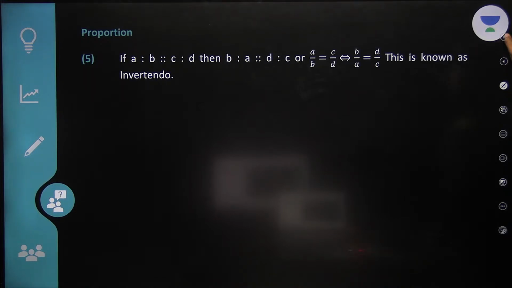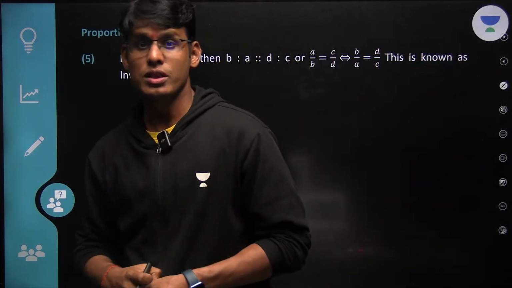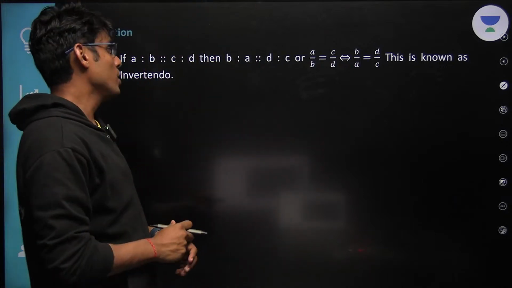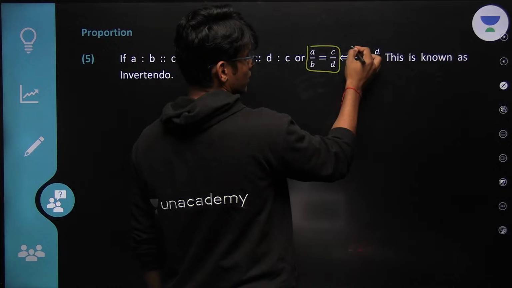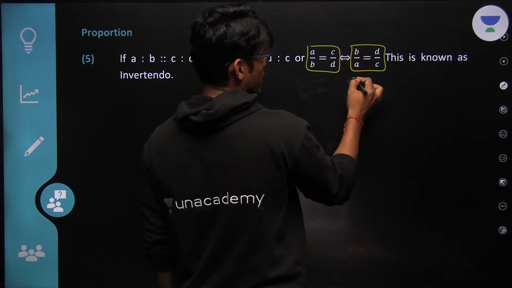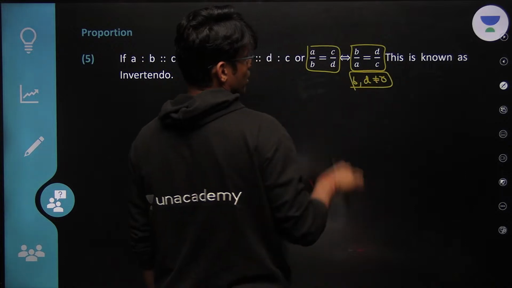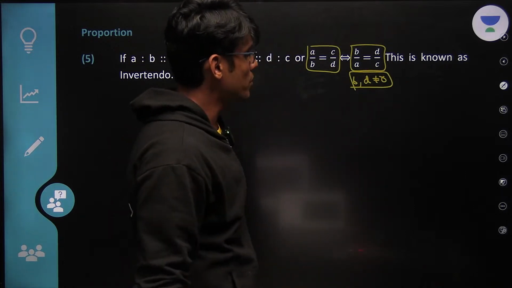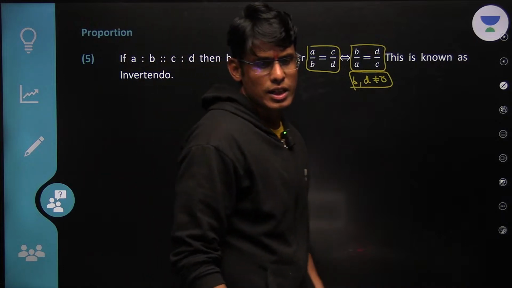Now this is important, right? These properties are important. Componendo, dividendo is still coming. So what is invertendo? If this is the ratio, you just reverse it. Obviously, what you need to say here is that B and D should not be equal to 0. So you have just inverted the ratio. There is nothing new in it.